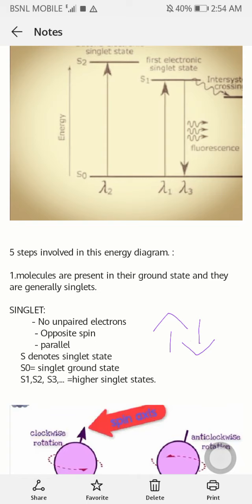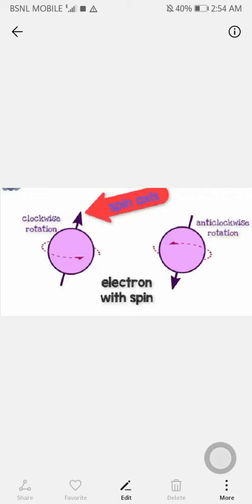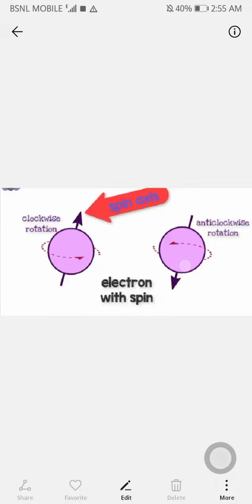And most importantly, they are generally singlets. So what is actually meant by singlet? Let's have a look. A molecule contains paired electrons. So these are the two paired electrons, and you know that electrons are negatively charged. An electron has a property to rotate around its own axis, and this electron is rotating in a clockwise direction and this electron is rotating in an anti-clockwise direction.